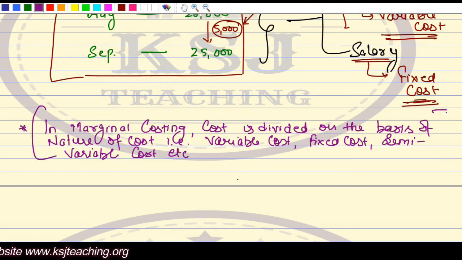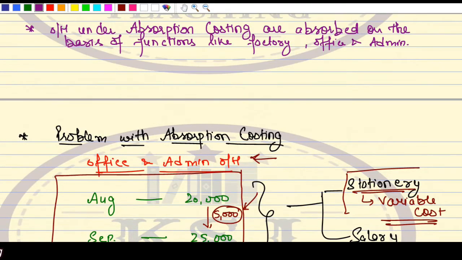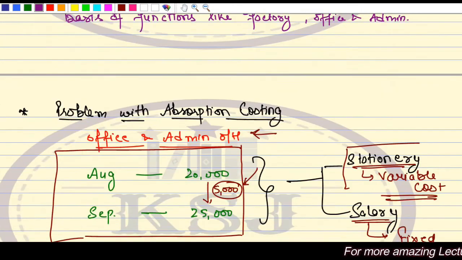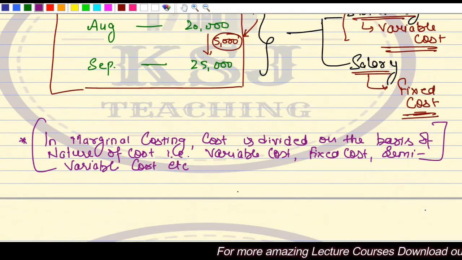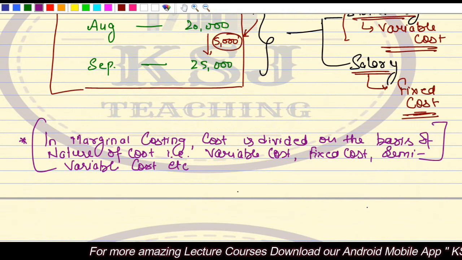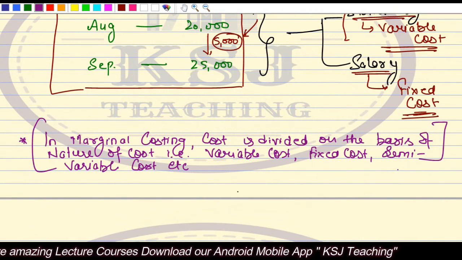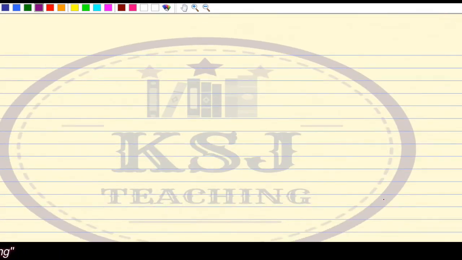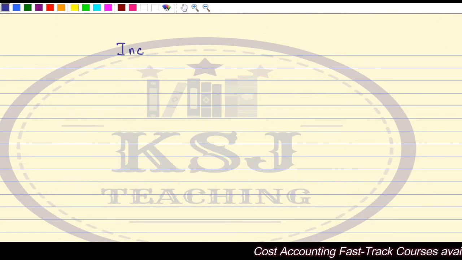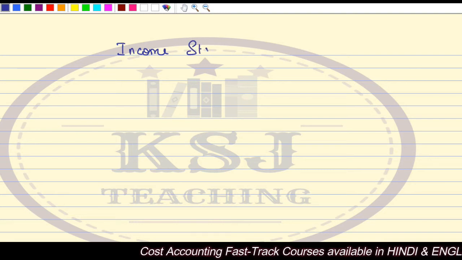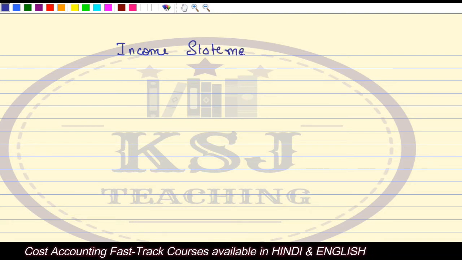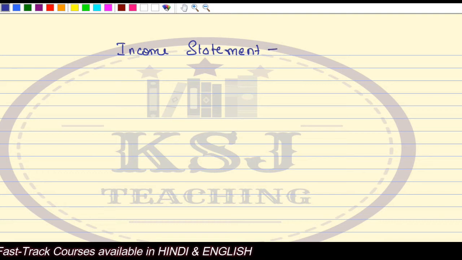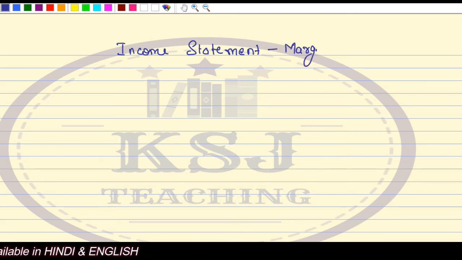Right? So when we talked about absorption costing, we said the cost is being absorbed on the basis of functions. But in this case, the cost is being divided or absorbed on the basis of nature of the cost, that is variable cost, fixed cost, semi-variable cost, and so on. I hope this much is clear. Now we'll talk about the preparation of income statement under marginal costing. Income statement under absorption costing we have studied. Now we'll study the income statement under marginal costing.